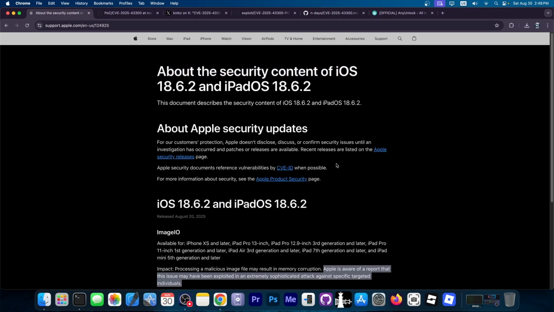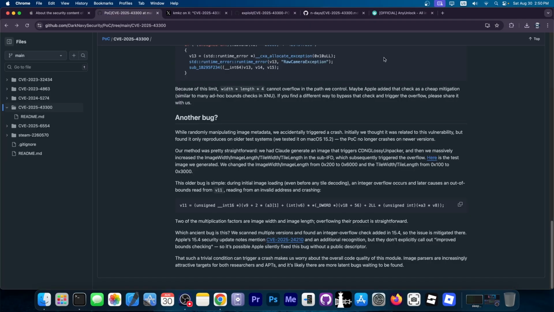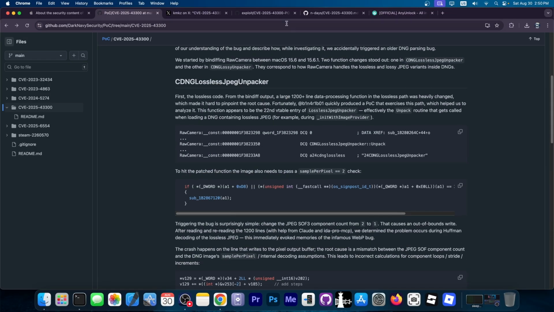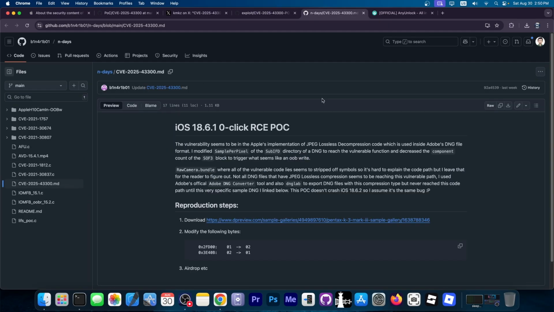For jailbreak purposes, this is an out-of-bounds write issue, so it's not writing to the file system, it's writing to the memory, but it could potentially be useful for jailbreak purposes if exploited. But that's a big if, because right now we only have proof of concepts, which, although great in order to understand the vulnerability itself, none of these provide a full exploit. Right now we're in the testing stages for this vulnerability, and while it may not be very powerful like a kernel exploit or a PAC bypass or anything like that, we may be able to use it for something in